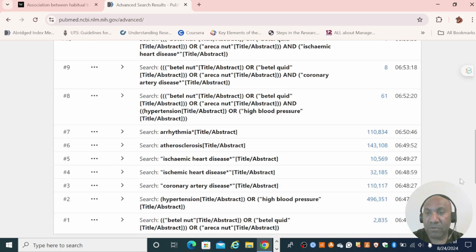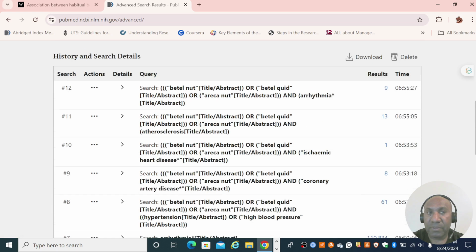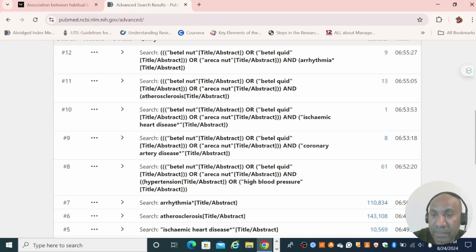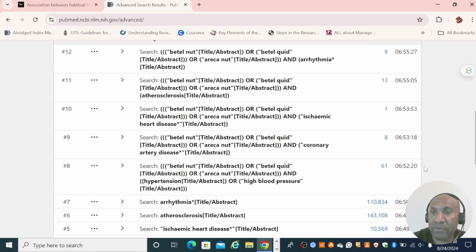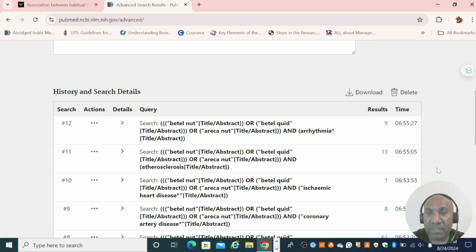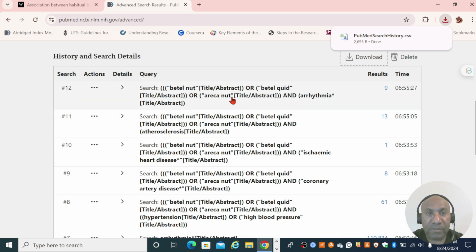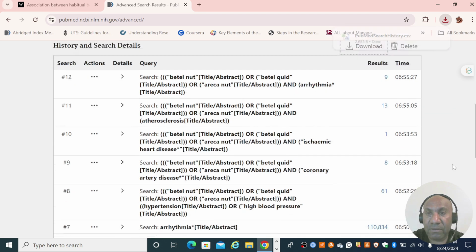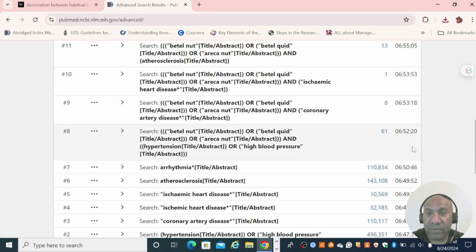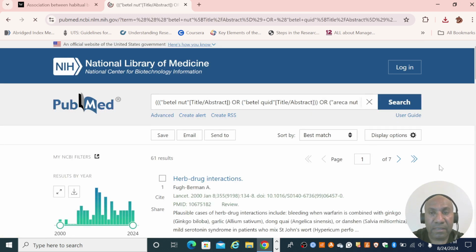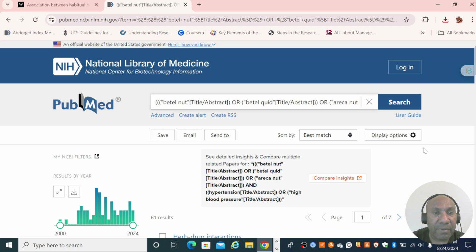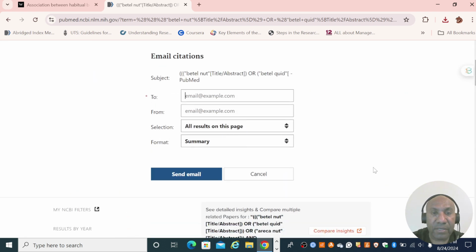So this number of papers is manageable compared to hundreds and thousands of papers. So I have done a big wide search and then narrow it down using the Boolean operator AND to reach a manageable size of papers. I can either from here download the list of all the articles that have been found, or I can individually go click on the number of results and then come to this page of the PubMed and email all the results.